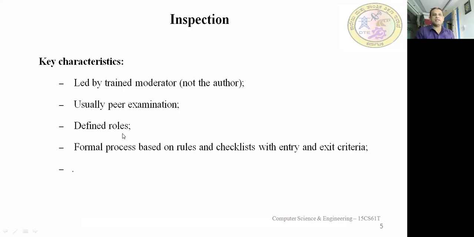Formal process based on rules and checklists with entry and exit criteria. A checklist will be given there. Based on the checklist, they check whether variables are declared, variables are defined, the algorithm is defined, comments are there, and so on, for example. We'll be discussing in this chapter what the different checklists available are. Checklist is nothing but the list of the things to be done, written down. We call that a checklist, the things to be checked.